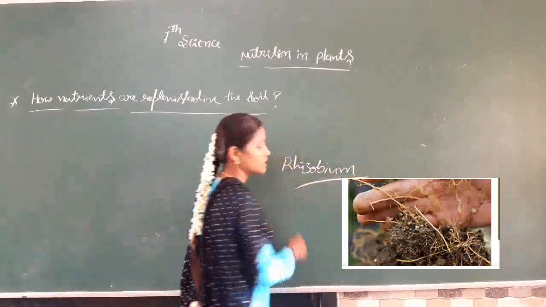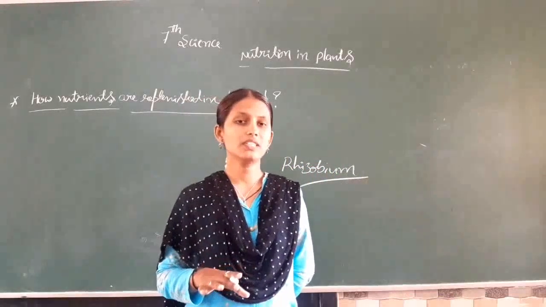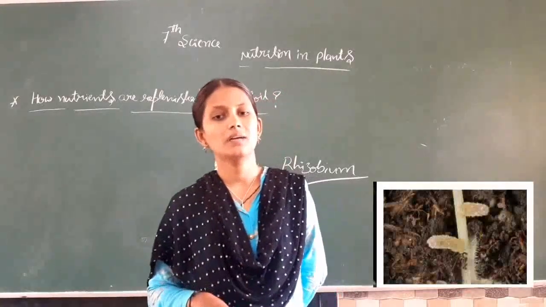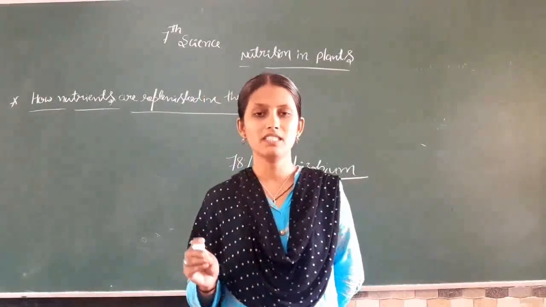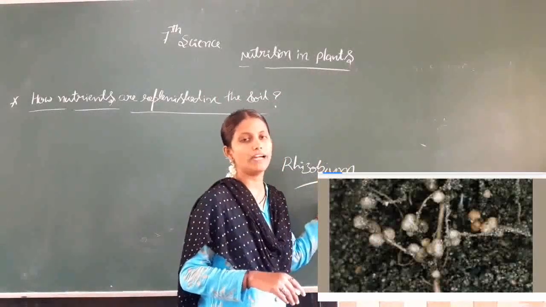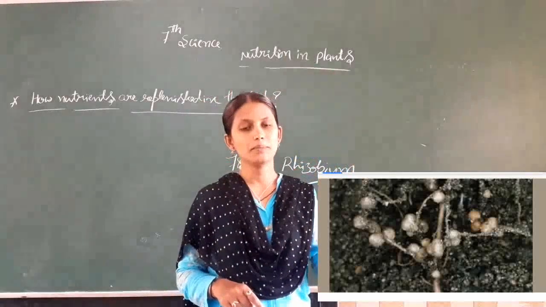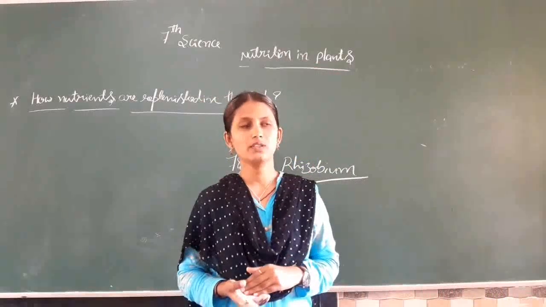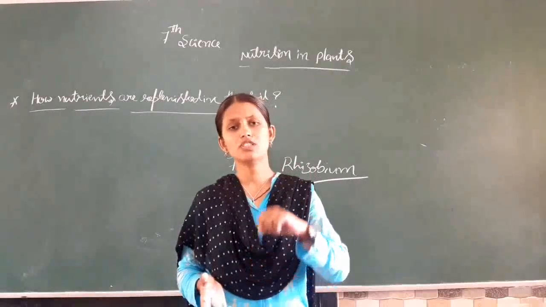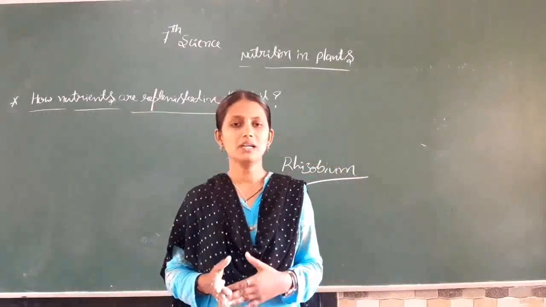The bacteria Rhizobium is present in the roots of some of the leguminous plants. Leguminous plants are gram, peas, mung, beans and other such plants. In the roots of these plants, the Rhizobium bacteria is present. It absorbs the gaseous nitrogen present in the atmosphere and converts it into a usable, soluble form. The plant then absorbs it and spreads it throughout its parts.